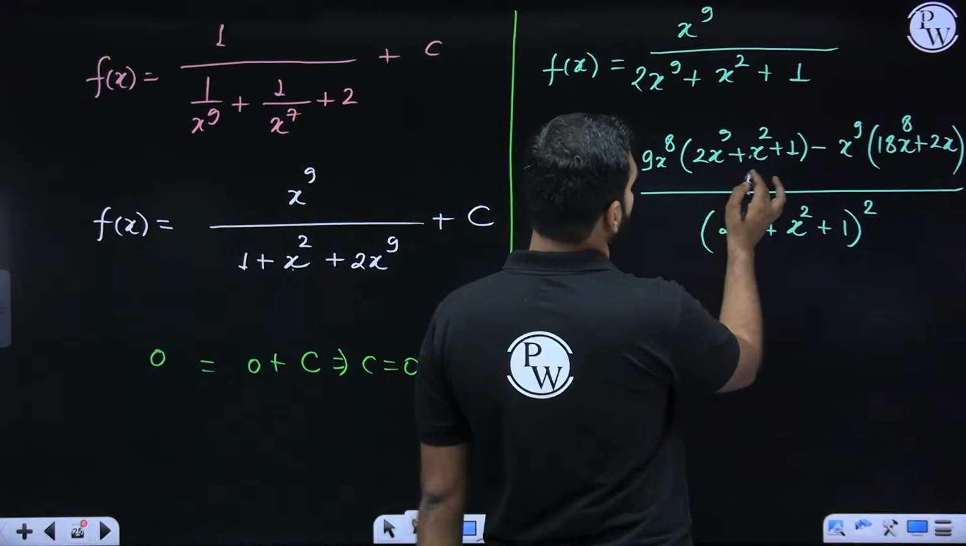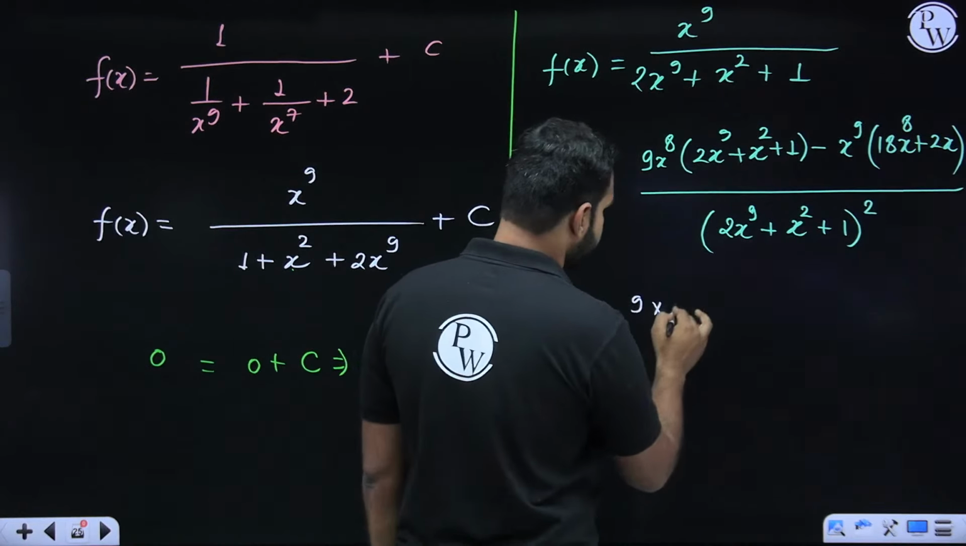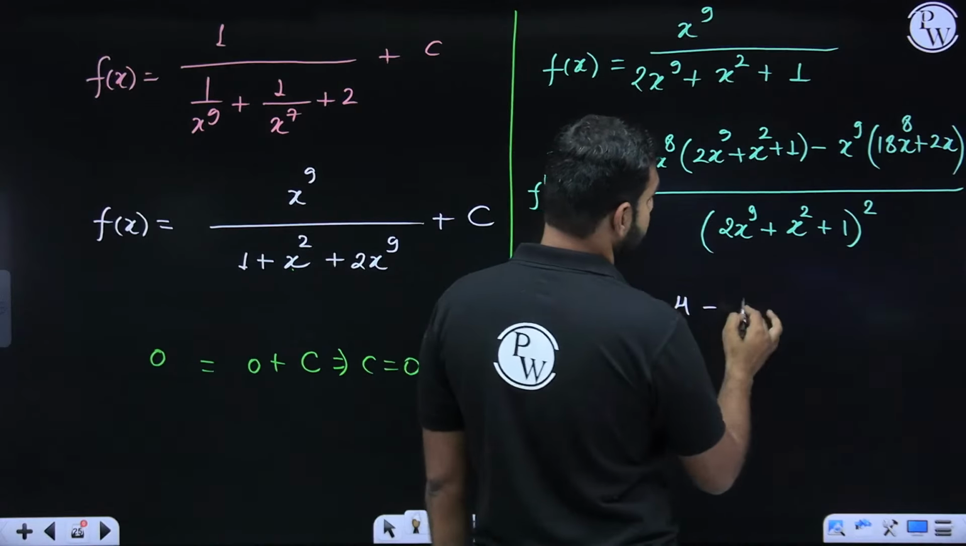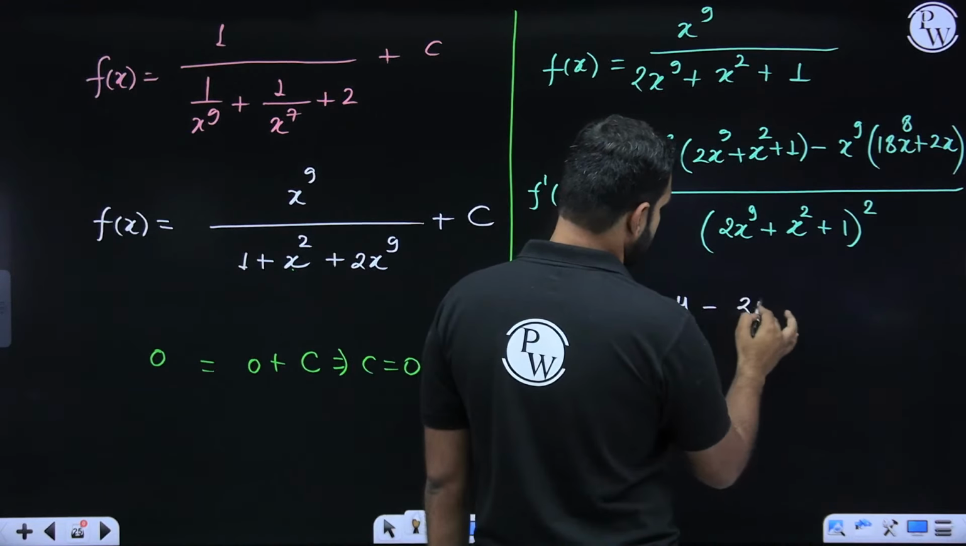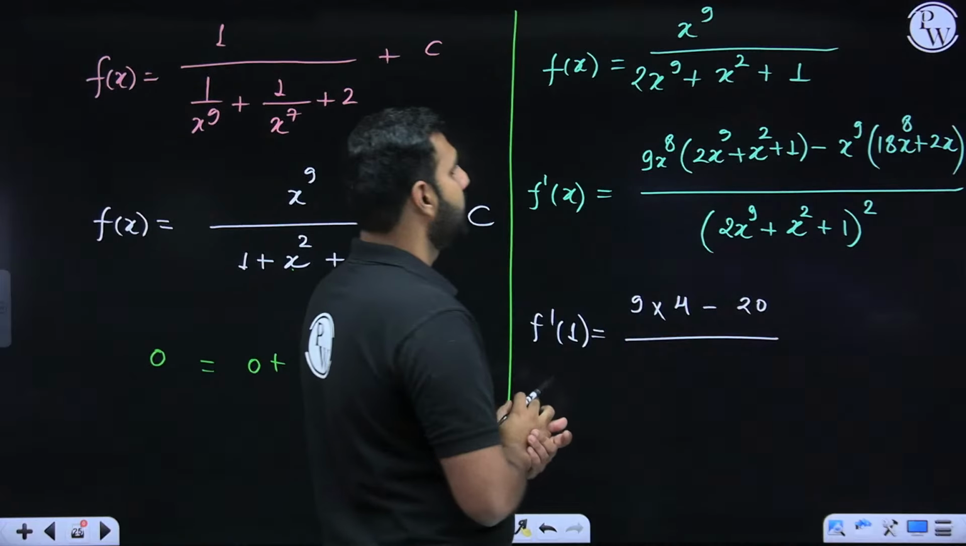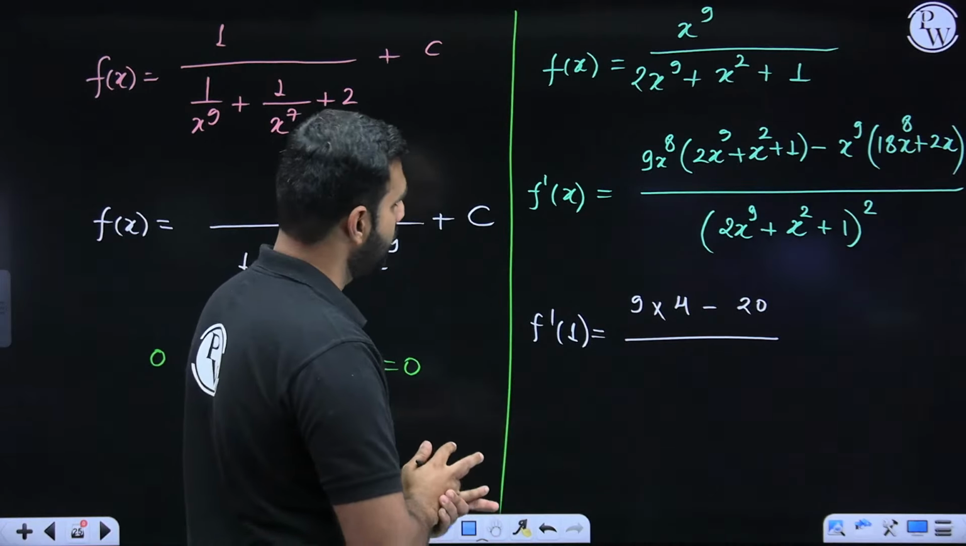This will be 2, 1, 1. That's 4, I believe so. Minus. This is 1 and this is 18 plus 2. 18 plus 2 is 20. Correct me if I'm wrong. 9 into 4 and that's 20.